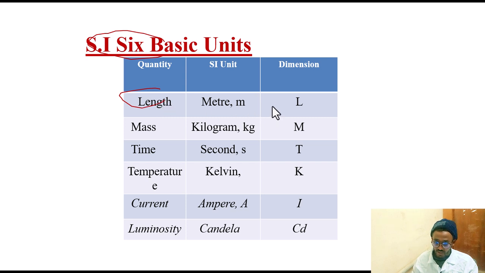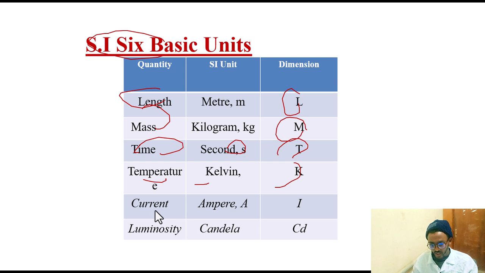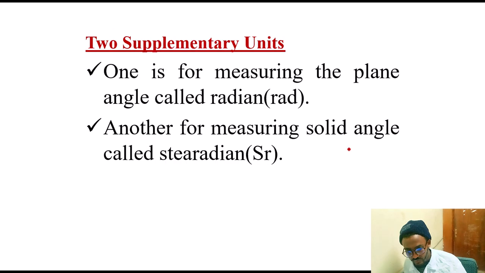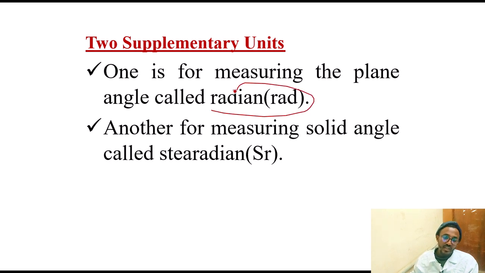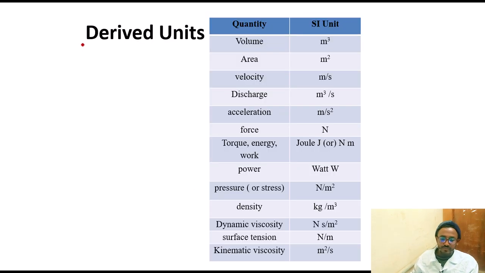We have length in meter, symbol L. Mass in kilogram, symbol M. Time in second, symbol T. Temperature in Kelvin, K. Current in ampere, I. Luminosity in candela, cd. And the 2 supplementary units are: one for measuring plane angle, called radian, and another for measuring solid angle, called steradian or sr.